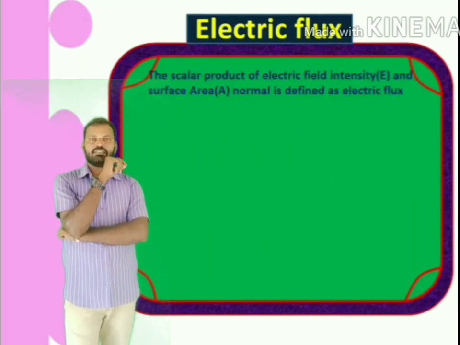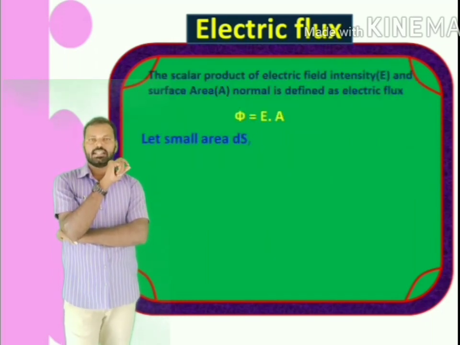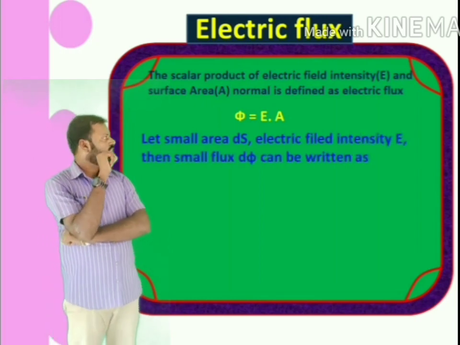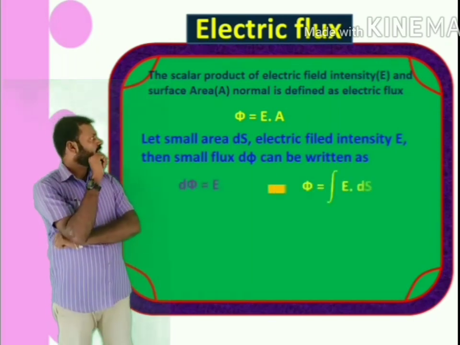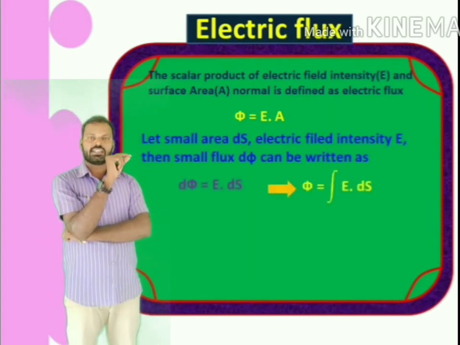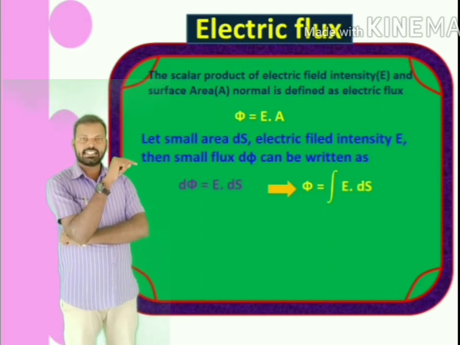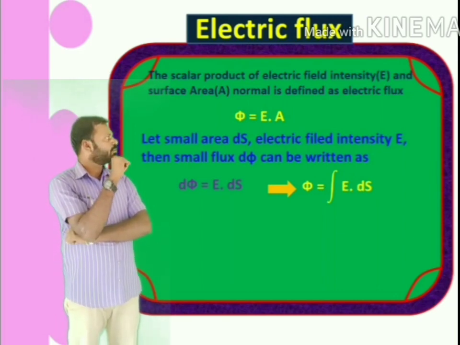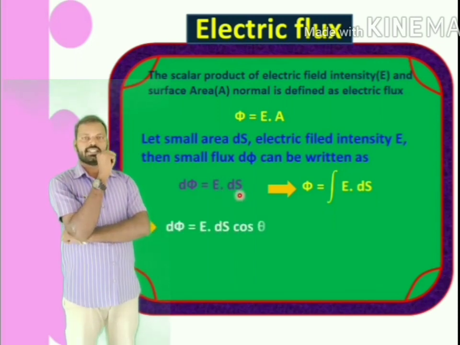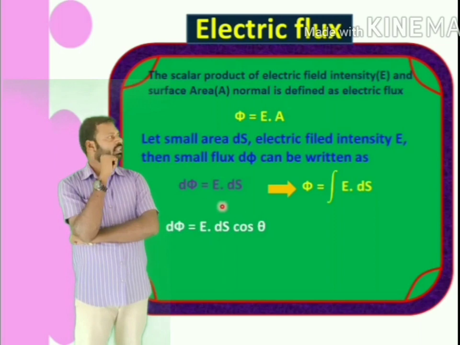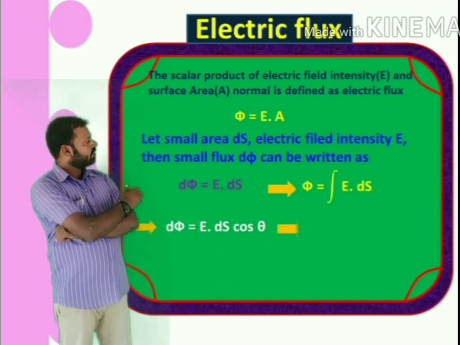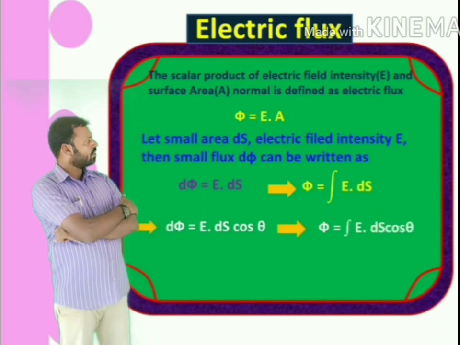Let us suppose I take a small area ds and my electric field intensity is E, then d phi is equal to E dot ds. Here d phi is a small electric flux. Since it is a dot product, to remove the dot I have to use cos theta. So d phi is equal to E ds cos theta. This is the electric flux passing through small area ds.